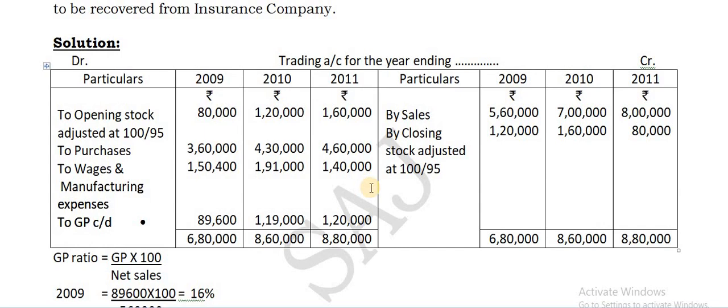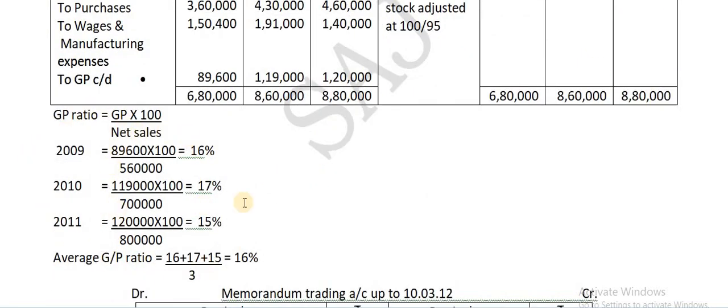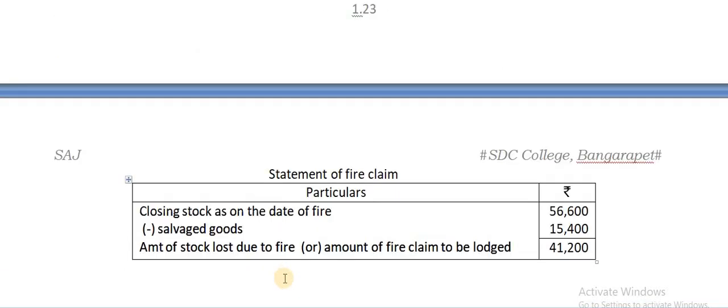So this is the first step. Otherwise, the trading account is not for 1 year; we are preparing together for all the 3 years, calculating the GP ratio separately for all the 3 years and getting the average of it. Now this will be applied in the memorandum trading account. And the last step, the statement of finding.